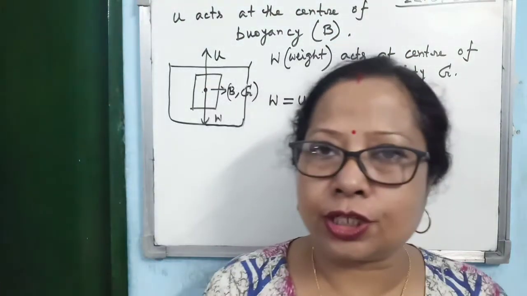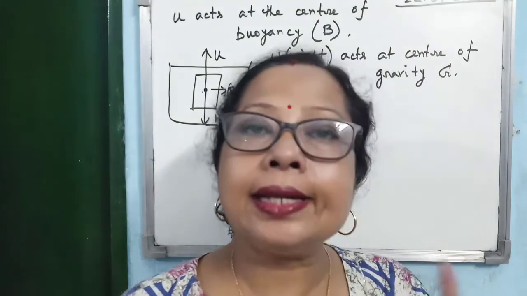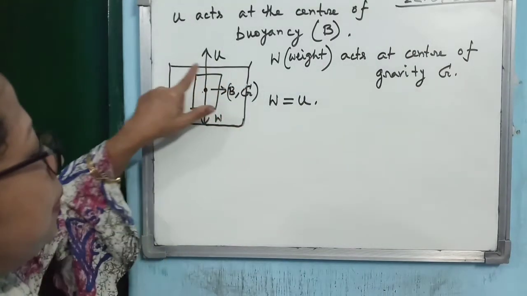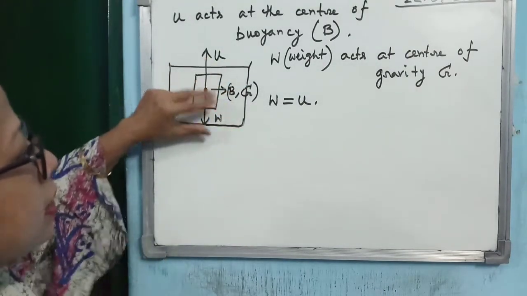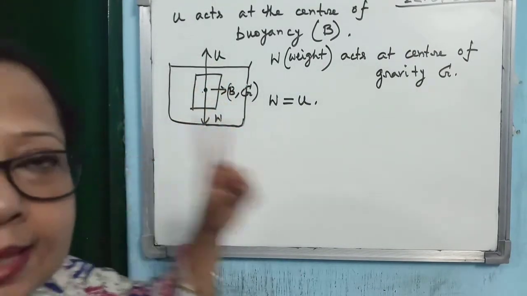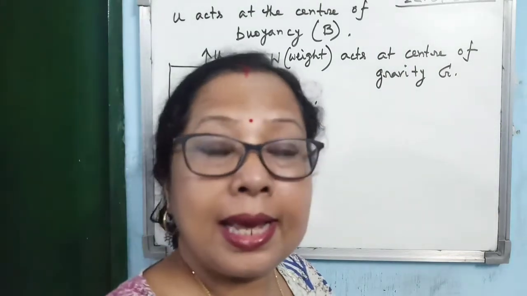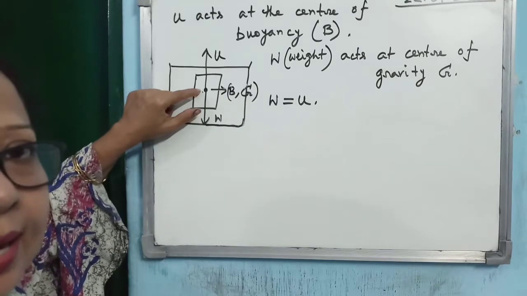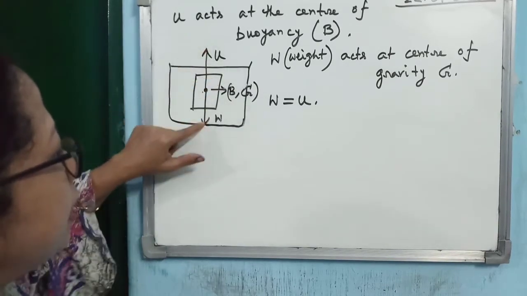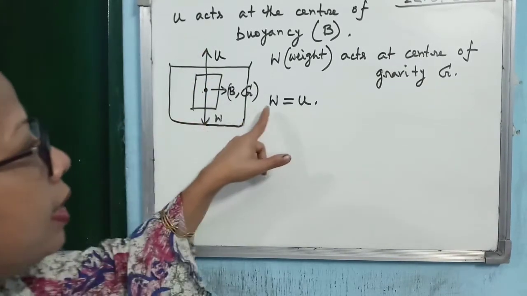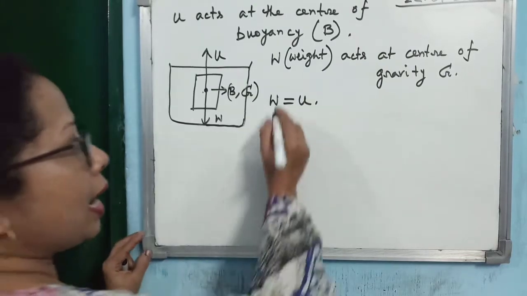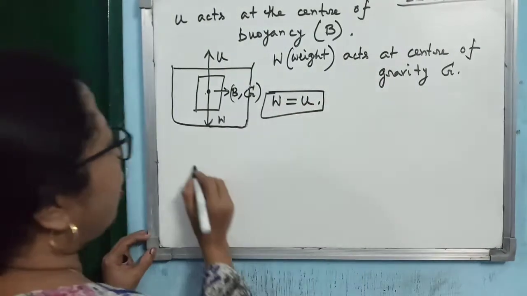Upthrust acts at center of buoyancy B, weight acts at center of gravity G, and when the body is completely immersed, look at the diagram, the body is completely within the liquid and the body is floating. In that case, B and G will coincide. U will act in the upward direction, W will act in the downward direction, and W will equal U. Is that clear? Understood? I hope.